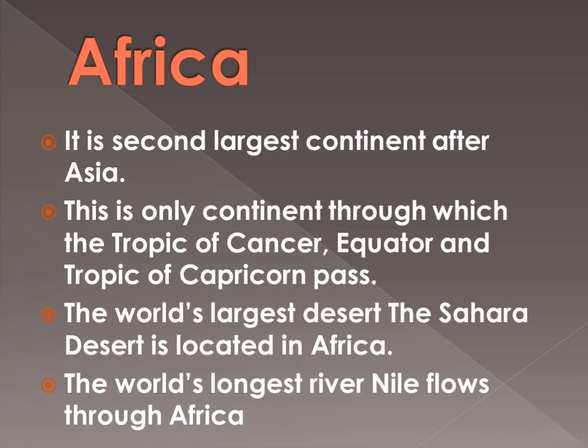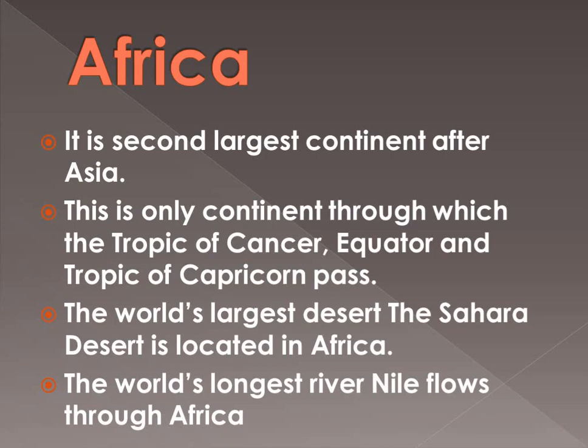The second is Africa. It is the second largest continent after Asia, as I told you in the starting that they were written in series. This is the only continent through which the Tropic of Cancer, Equator and Tropic of Capricorn pass. All these are important latitudes.